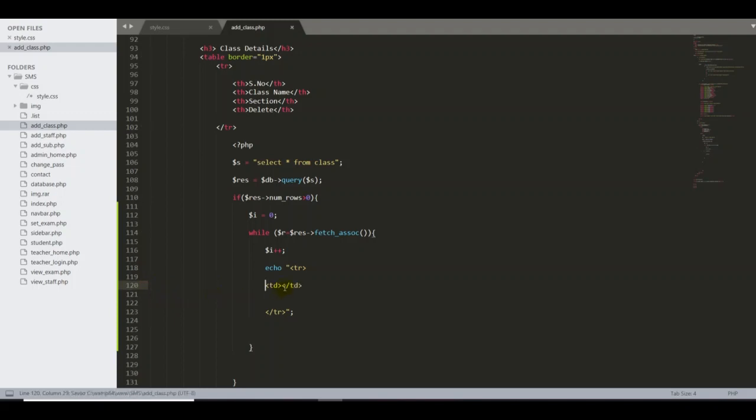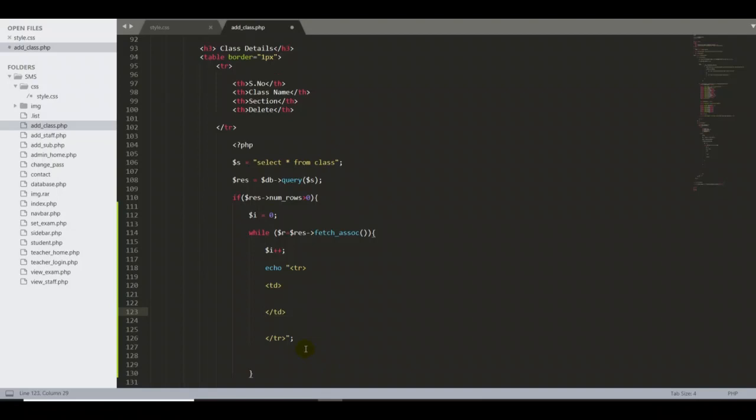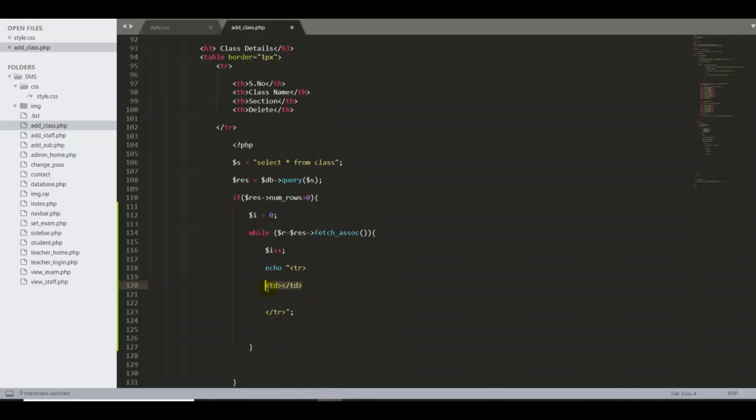Okay, Ctrl+S. So if I go back to my table, I have a serial number, a class name, then a section and the delete. Let me bring all the detail over here, guys. First thing, in the TD, I need one by one. How many TDs do we have? If you go back here, 1 2 3 4 TDs. So as per this we have to create 4 TD tags in our PHP script.